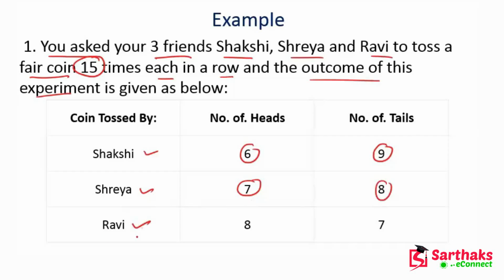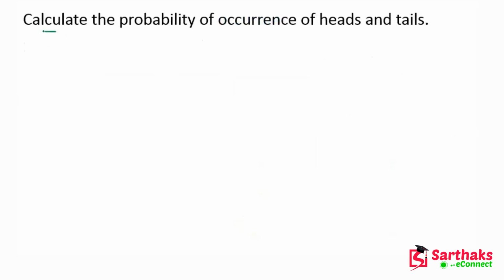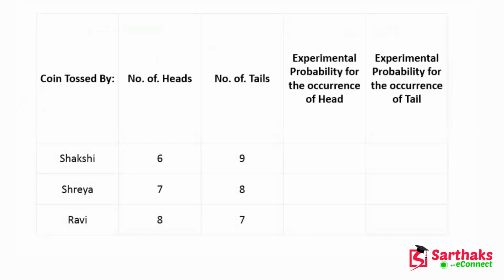For Ravi, the number of heads is 8 and the number of tails is 7. The question is to calculate the probability of occurrence of head and tail individually.